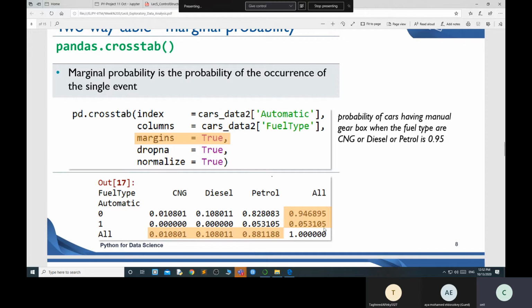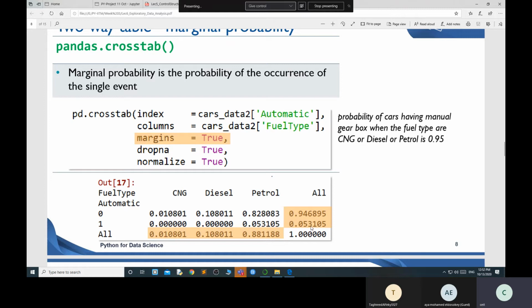Checking the marginal probability, I found that I have 94% cars in gearbox, whether it's CNG, diesel or petrol. So right now I have 90% of cars which have no automatic version.